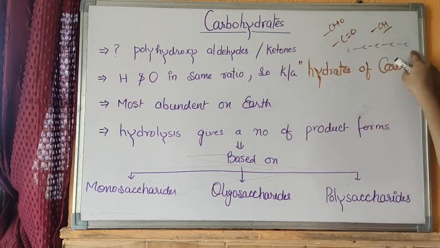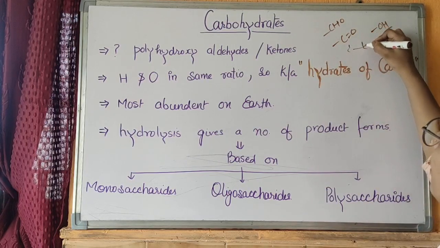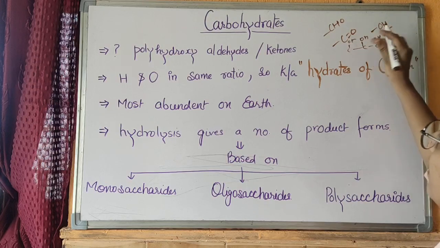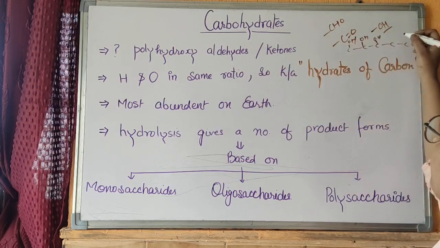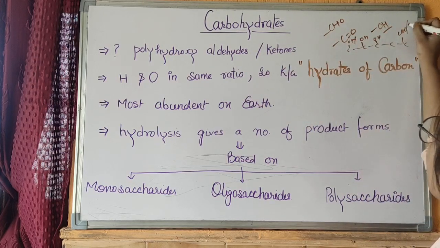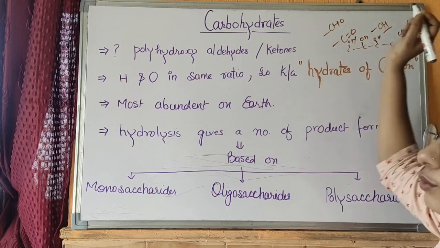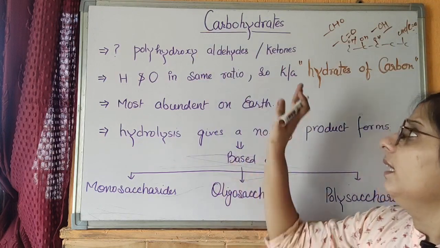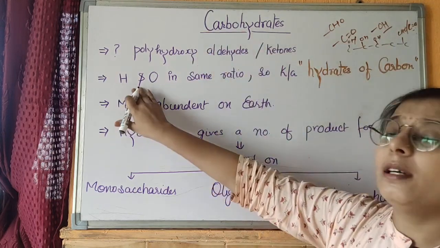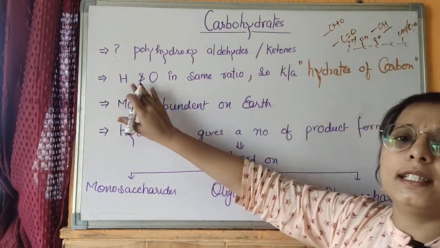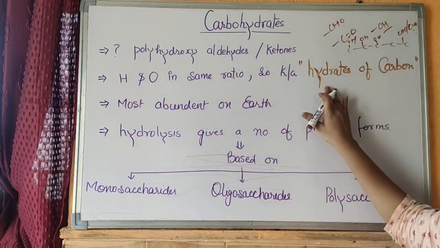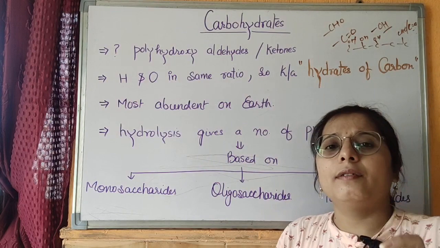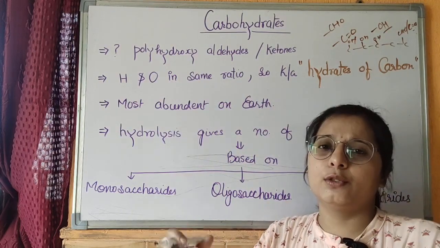When a stretch of carbon has a number of hydroxy groups over it with an aldehyde group, CHO or CO group, ketone group, then it is called as the carbohydrate. In a carbohydrate, the number of hydrogen and oxygen atoms are same, so they are also called as hydrates of carbon. The carbon molecule having the hydroxy group and the hydrogen.